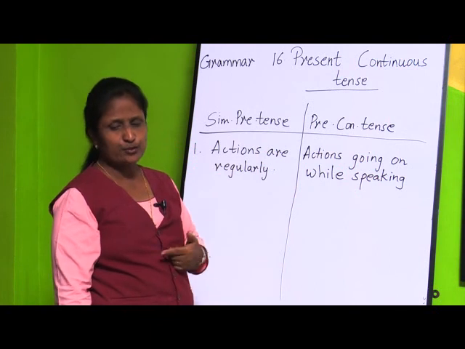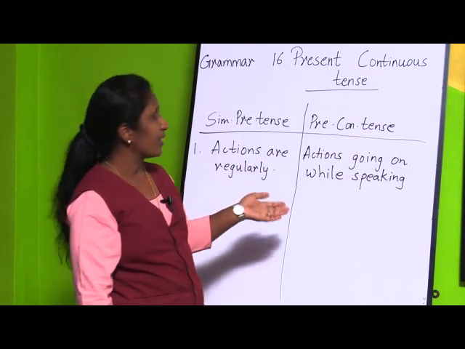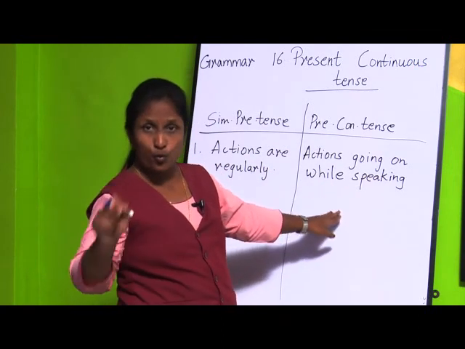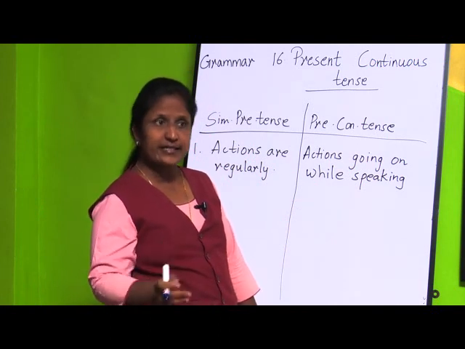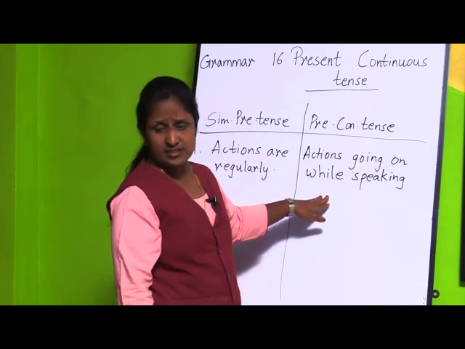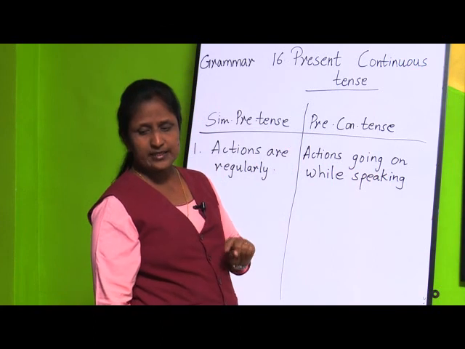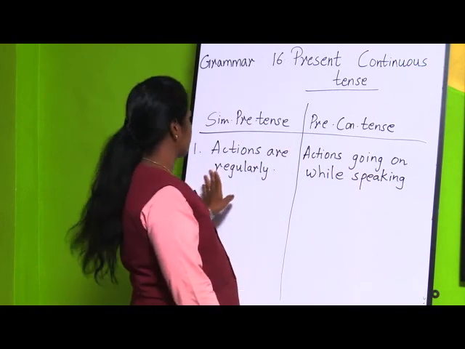Then for examples, I told you: I go to school every day, I brush my teeth regularly. But in present continuous tense: I am going to school today, I am brushing my teeth now. In the sentence I go to school every day, words like usually, every day, always, regularly are often used with this tense.